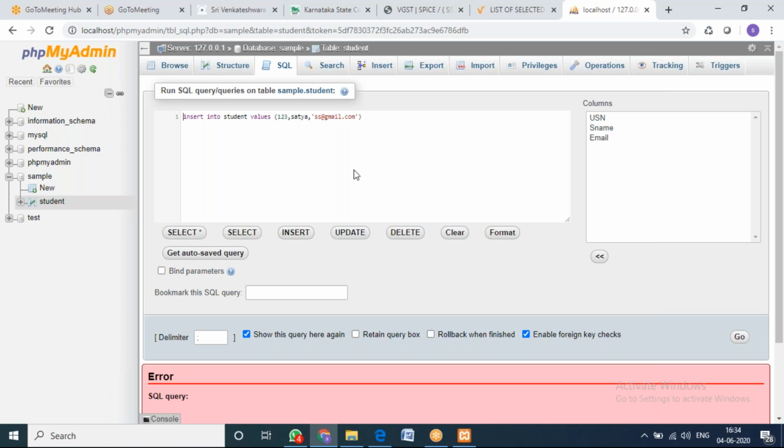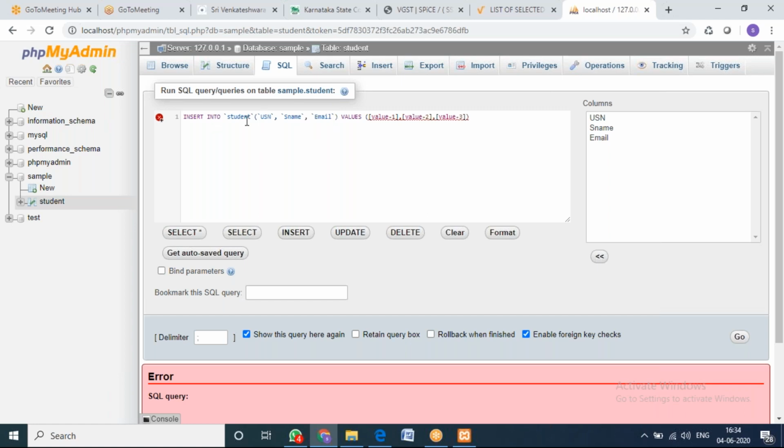So how to rectify that error? I need to know the syntax of insert. How to know the syntax of insert? I'll just go here, put one enter. You can see here one insert button. You just click on that. Now, can you see the syntax?